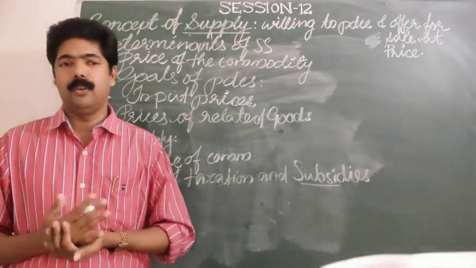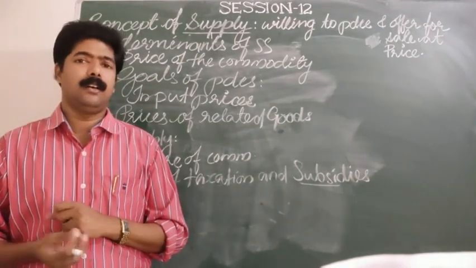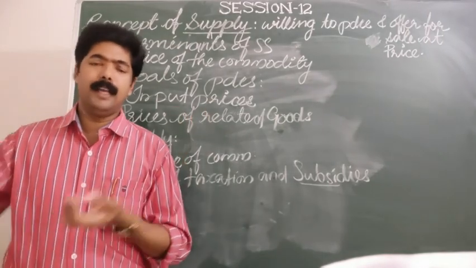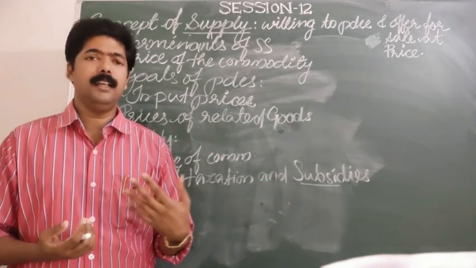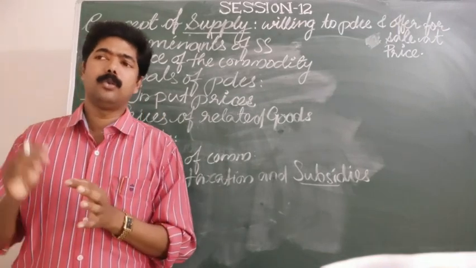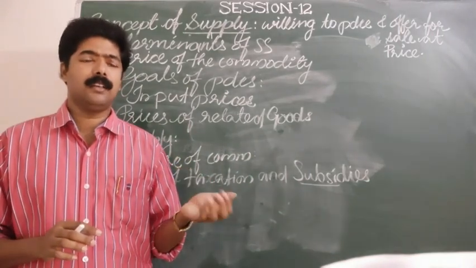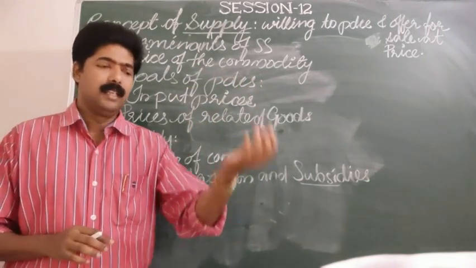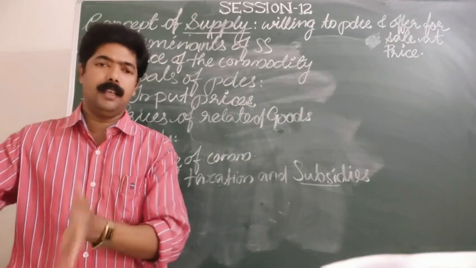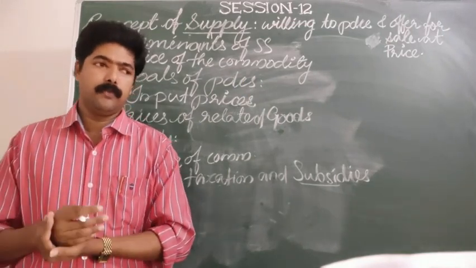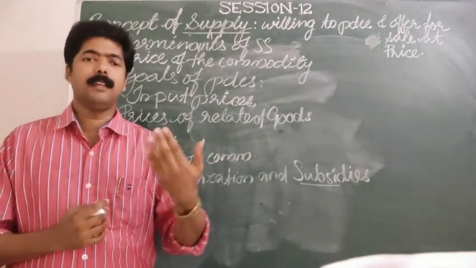We know many subsidies, for example when we purchase food items, pulses or other materials from the PDS, the public distribution system, at the ration shops. The government distributes some products through ration shops at subsidized prices. The price of that commodity is much less than the existing market price of the same commodity. We are getting LPG gas in a subsidized form. We are getting kerosene or sugar through the ration shops in a subsidized form. So this is what subsidy means.